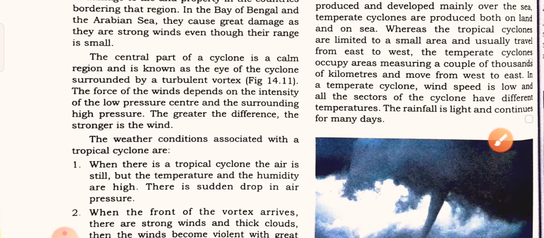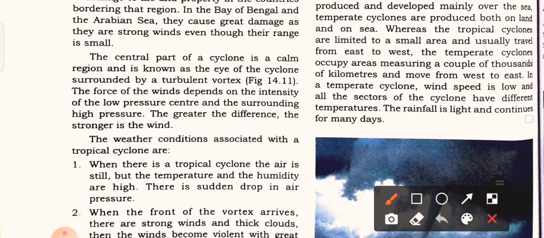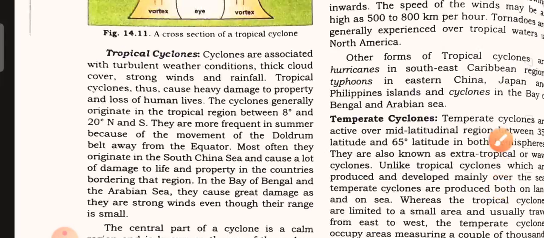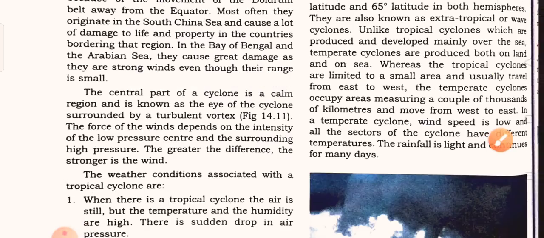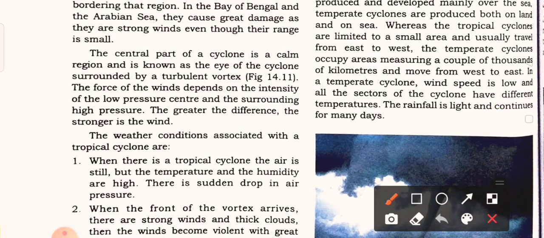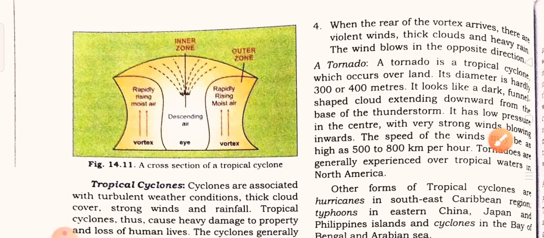Next, the central part of the cyclone is a calm region and is known as the eye. From this picture we see that the central part is called the eye, and here low pressure prevails, and this region is also a calm region. As there prevails a low pressure, it is a calm region known as the eye of the cyclone. It is surrounded by the turbulent vortex. So vortex means the area around the eye.